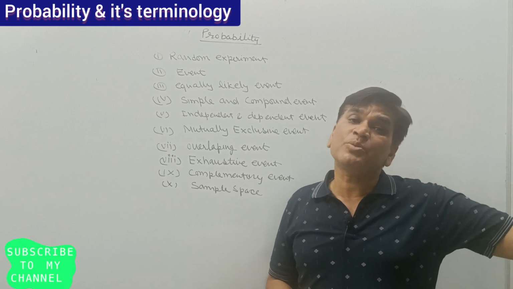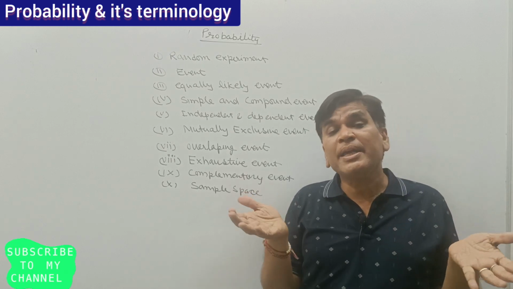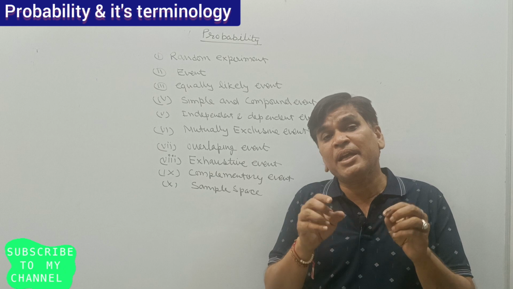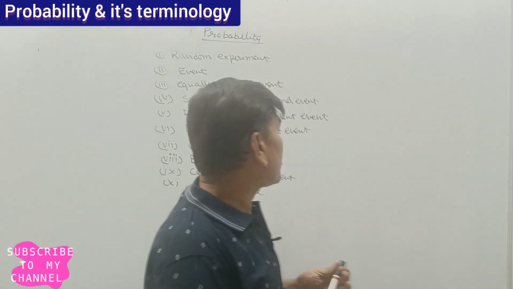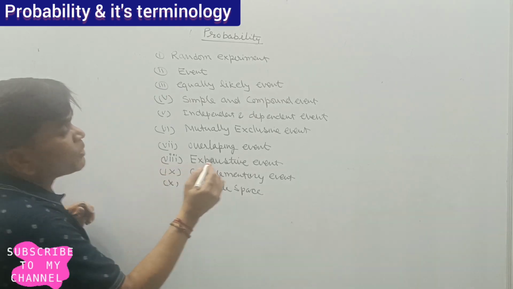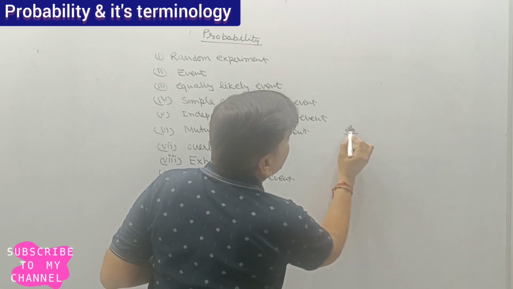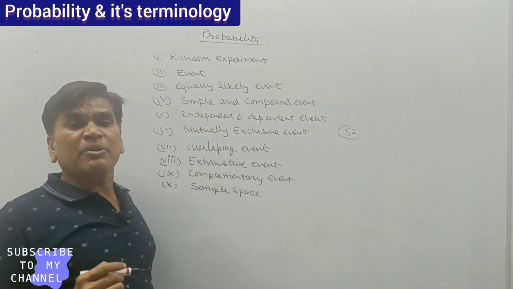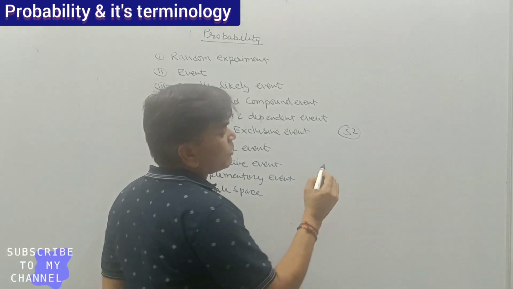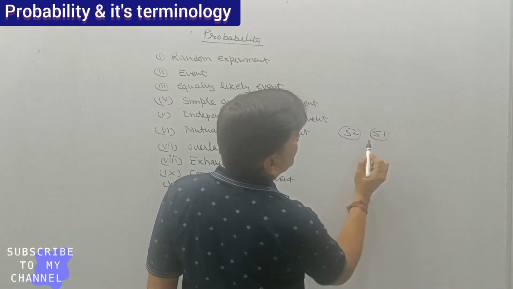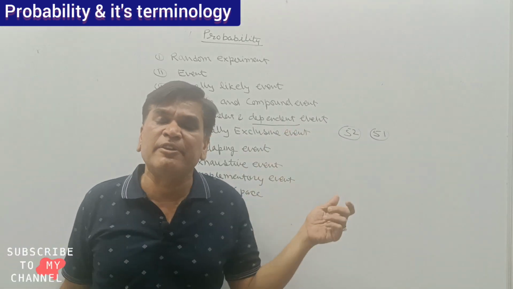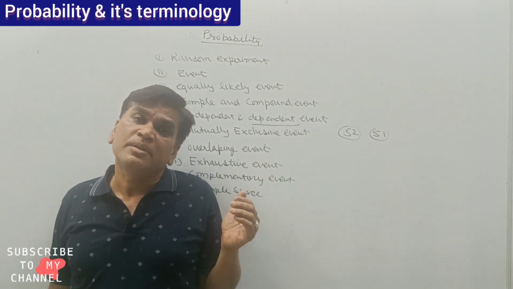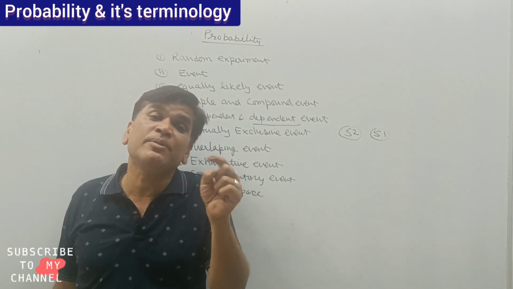Now I keep it outside. Now I have only 51 cards, where the very first time I was having 52 cards. But I got the king of hearts, so now the total number of events is 51. So that is called a dependent event, because the second probability is dependent on the first probability.